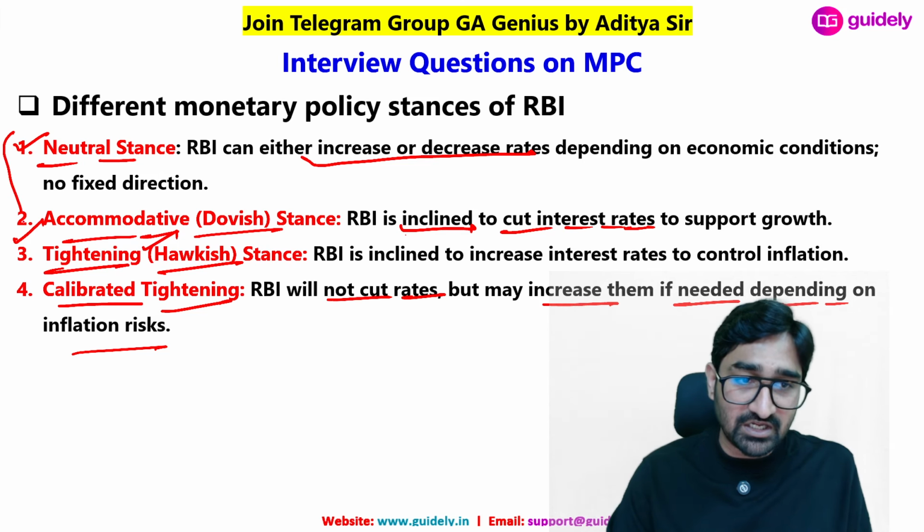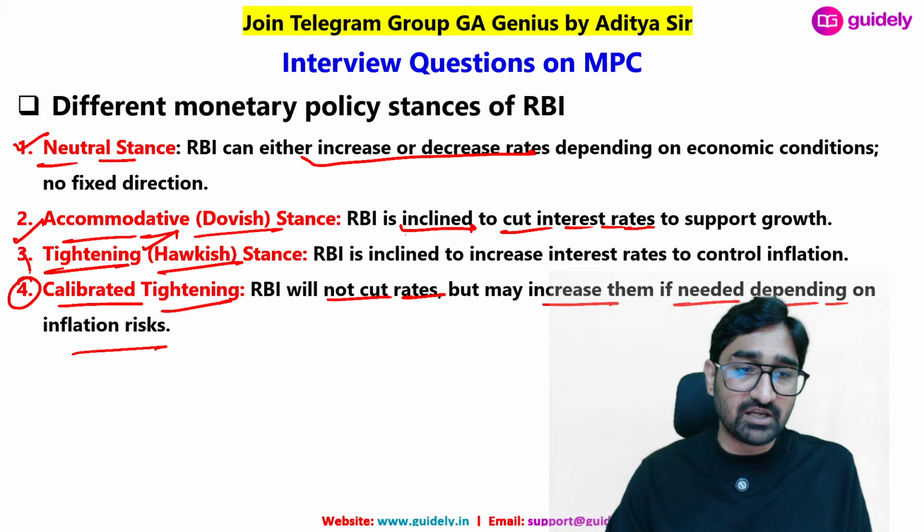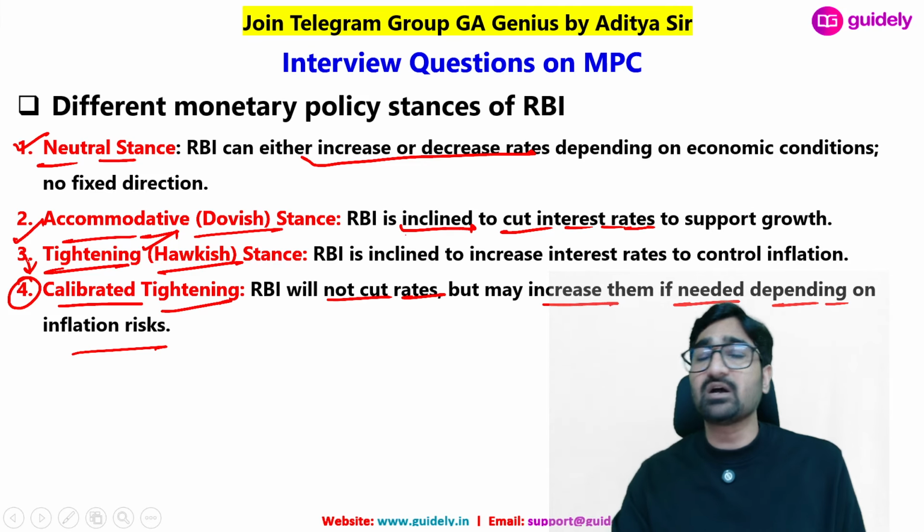So it is also a part of tightening only. Mainly आपके पास तीन हैं, neutral है, accommodative है, tightening है, and calibrated tightening is a part of tightening only. So these are the stances you can explain.